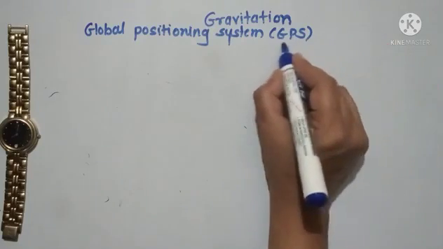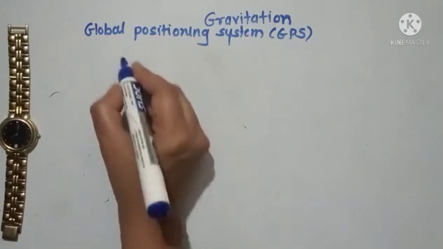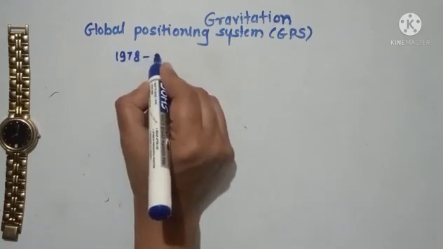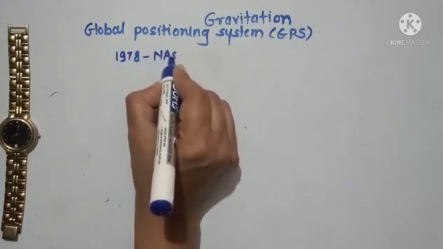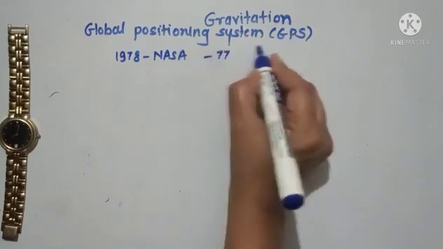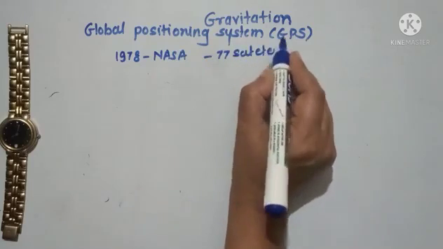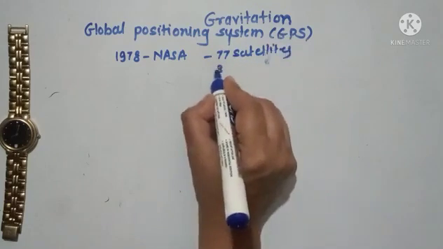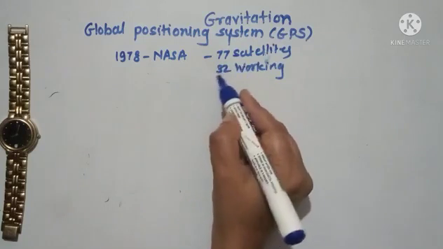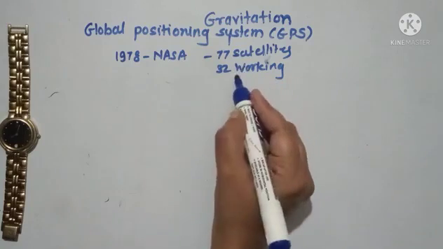Now today we are going to see what this GPS system is. This GPS system was started in 1978 by NASA. Up to now they have launched nearly 777 satellites, out of which only 32 are working. Initially this project was used only for military purposes, but nowadays it is open to all the public.